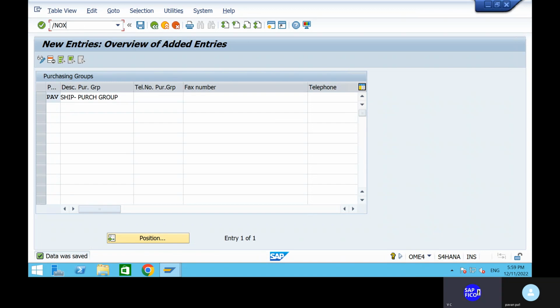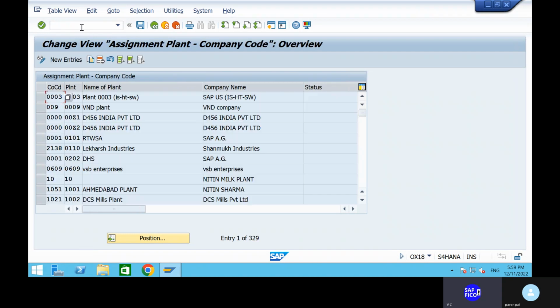So we have to assign this plant to the company code. Whatever configurations you are defining here, you need to assign all of these to the particular company code only. Okay, please try to remember these things. Can you go to the new entries? Go to the new entries.